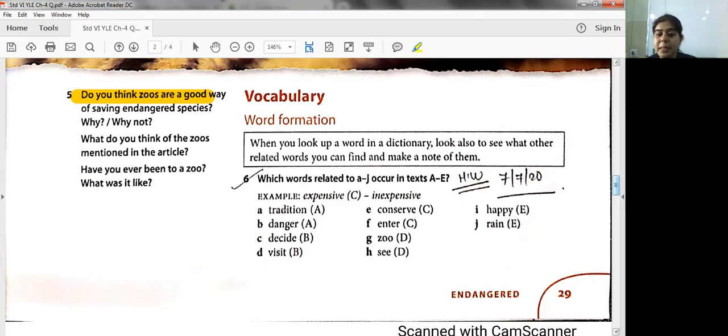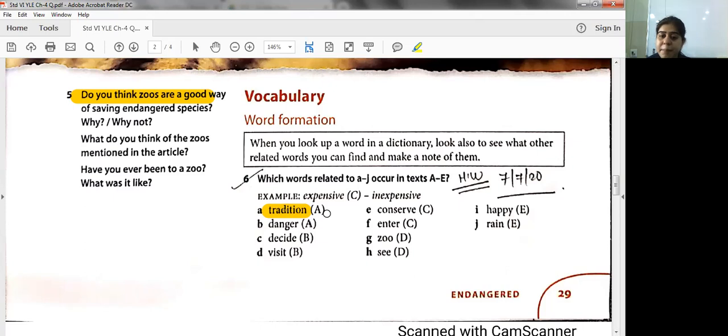Now, question number 6. Which words are related to A to J that occurred in textbook texts A to E? Now students, word formation. Always remember over here, prefixes and suffixes. Suppose they have given you the hint that this word, tradition, you will find in text A, and you have to see it could be traditional, it could be untraditional. So you have to identify that word from text A and write that word over here.